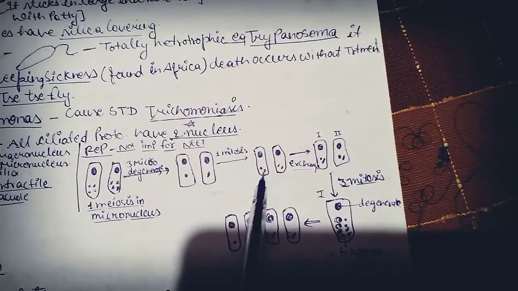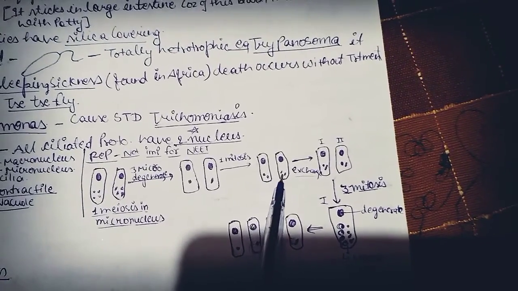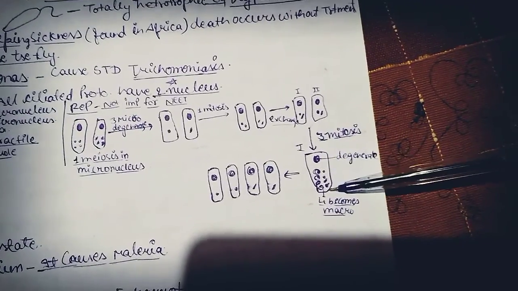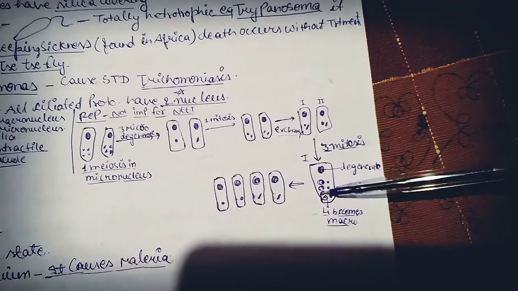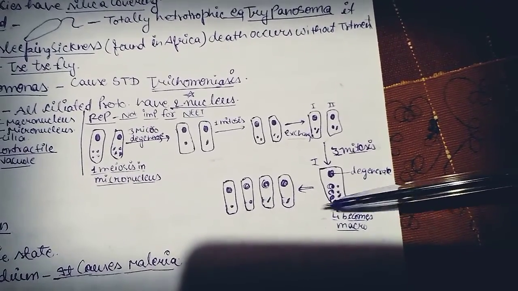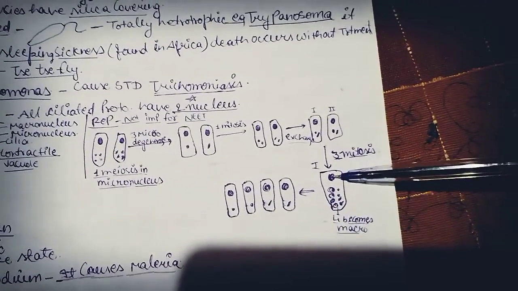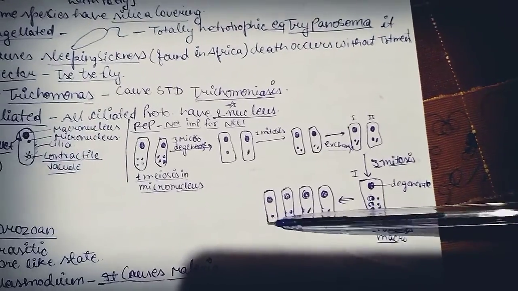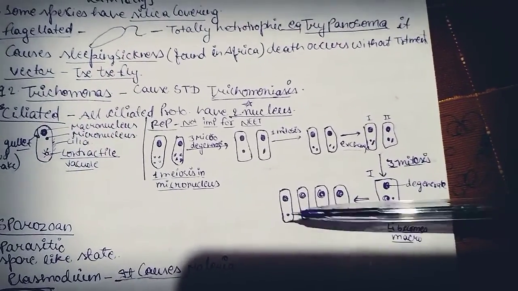Then these cells exchange, meaning one cell exchanges. Then after 3 mitoses, 8 cells form. These 4 cells become macronucleus, and these 4 cells become micronucleus, and the old large macronucleus degenerates. So through reproduction, they make 4 Paramecium.